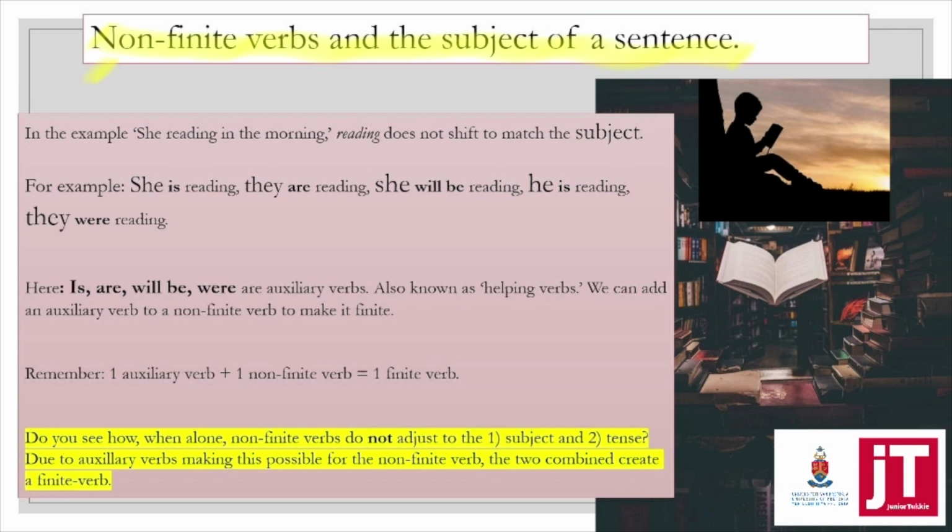Now, when we are talking about the subject, remember the sentence, the boy kicked the ball. What is the subject of that sentence? An English teacher's favorite sentence.